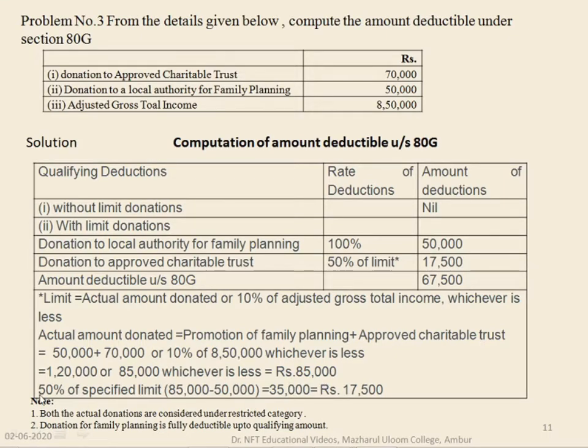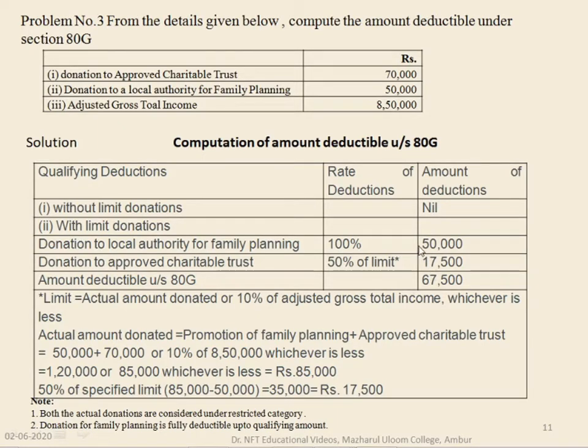From this, after finding, this is the amount which can be claimed for donations. So for the 50 percent of specified limit, we have this 85,000, which consists of both family planning local authority donations as well as charitable trust.